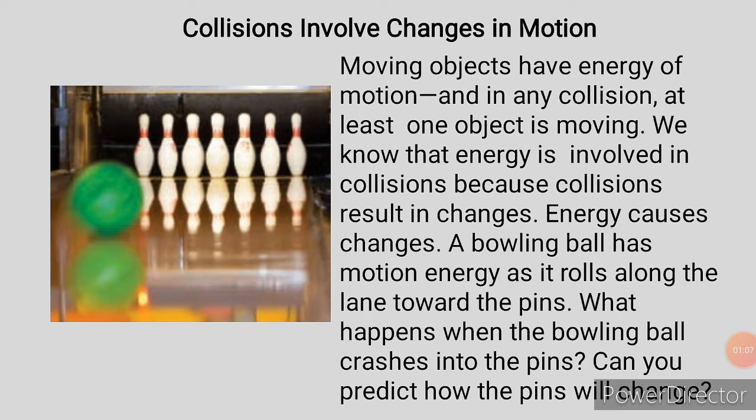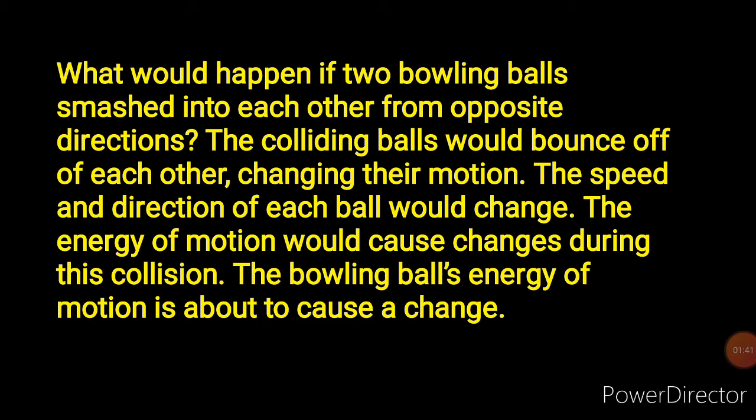So what will happen here is that a bowling ball that has motion energy rolls along the lane towards the pin, hits the pin, and then the pin will do what? It will fall, is it not? Why is it falling? Because the energy of the ball is now being transferred to the pin. Do you see it now? And this process of the energy of the ball being transferred to the pin is what we call collision.